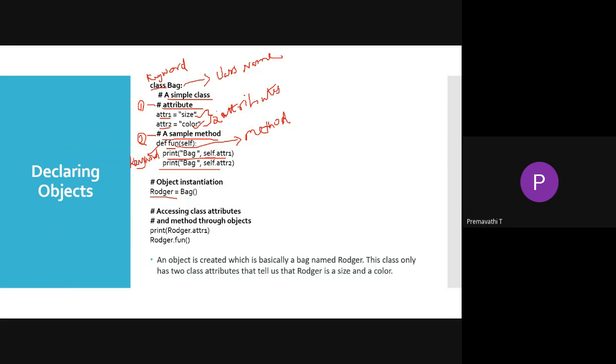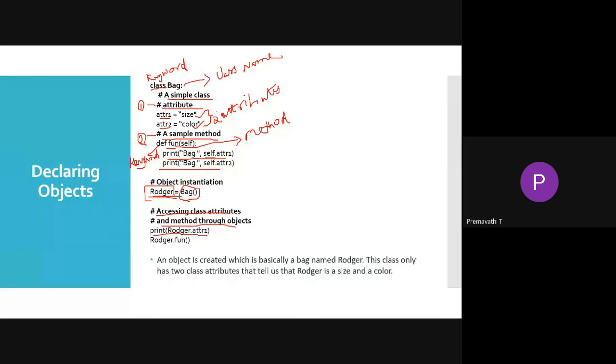Here, the self is the instance, that is self dot attribute one and self dot attribute two. Now, for object instantiation, Roger is another object. So we have to initialize an instance of the class, and here the class is Bag. We have to instantiate it and access the attributes and the method through the object. We have to print Roger dot attribute, and Roger is another object. We have to use Roger dot attribute and Roger dot fun.